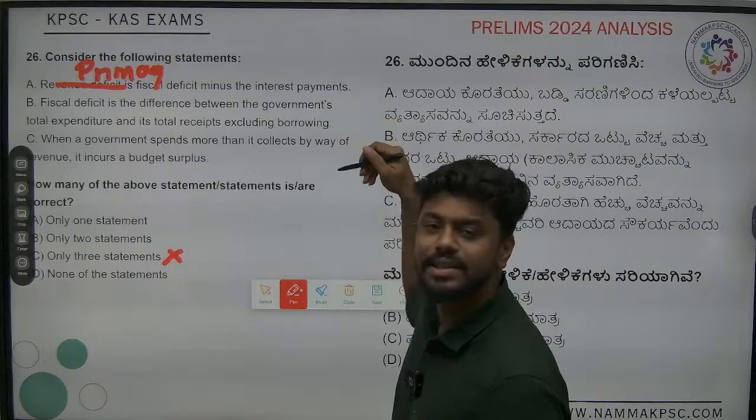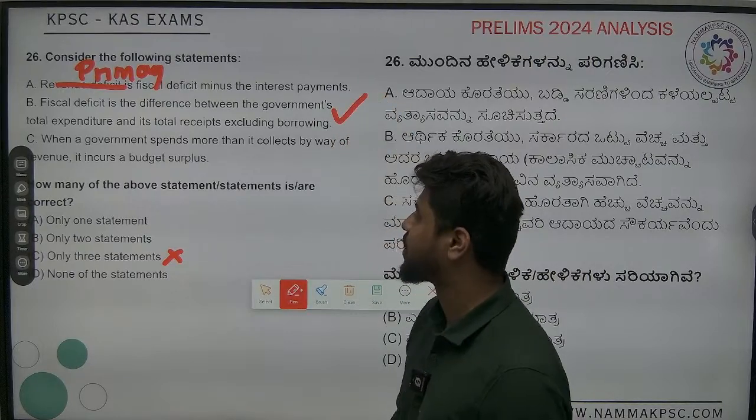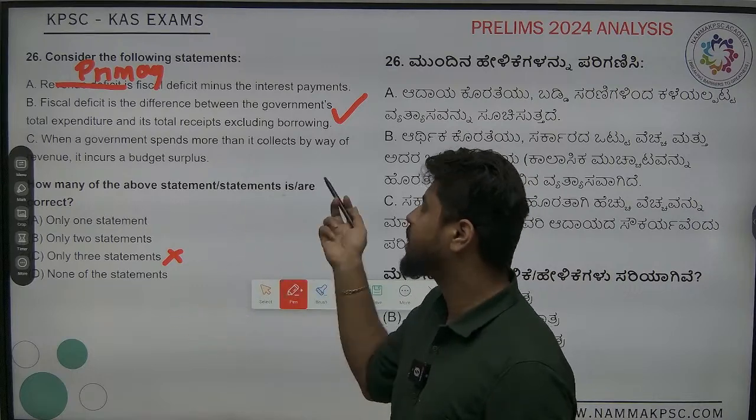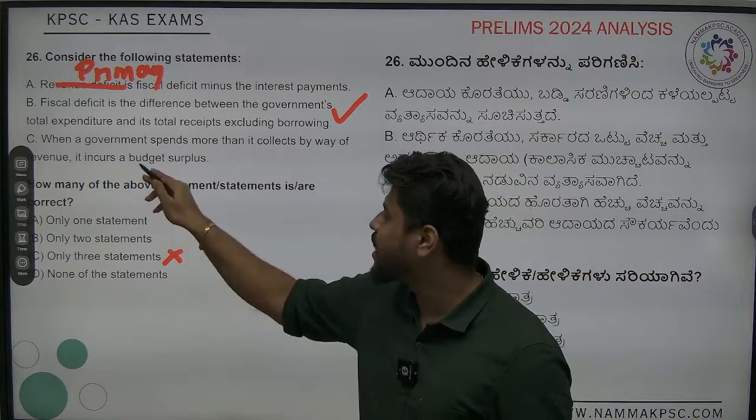In all these cases, it only points to the fact that the second statement is correct. When the government spends more than it collects by way of revenue, it is not incurring a budget surplus.